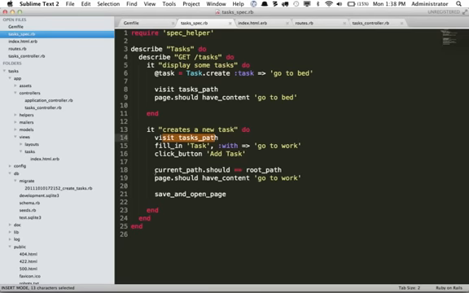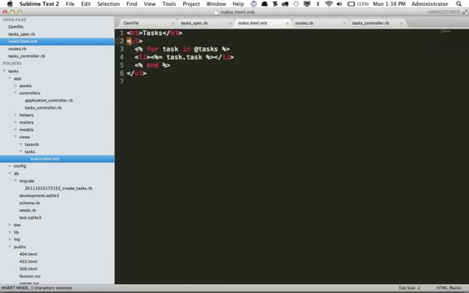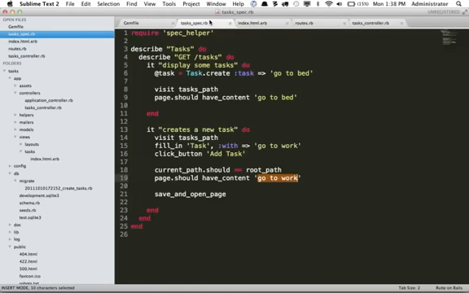Once we've done that, the current path should equal the root path because we're still on that page, and it should now have a task that says "go to work" because it has been added to the database. And then when we run through this for-in statement, that will be displayed on the page, at which point this should be true. And then finally, we're going to save and open the page. So let's save that and see what our spec says right now.